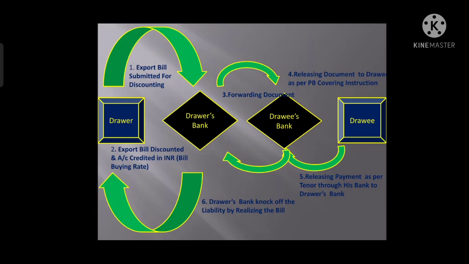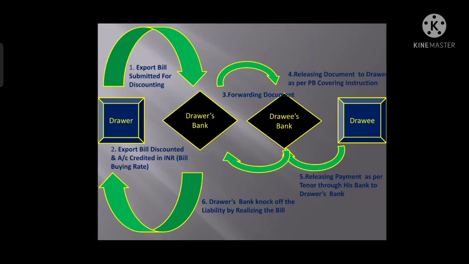So this is the normal process for the export bill which is discounted, means here the exporter shipped the goods and the buyer has made the payment. Now the bill is being knocked off, or the bill is being realized. So it is the normal export bill discounting process.